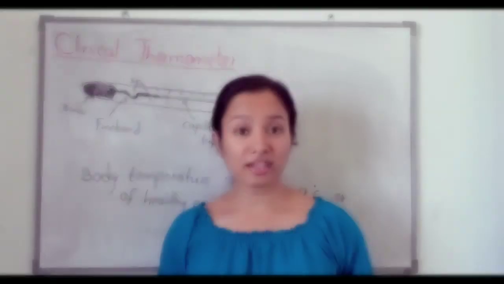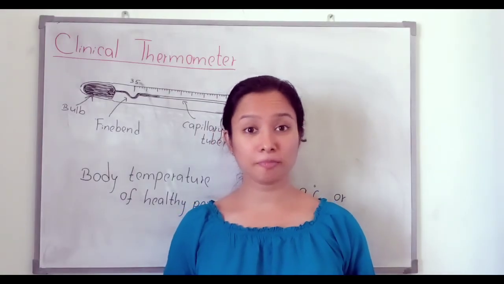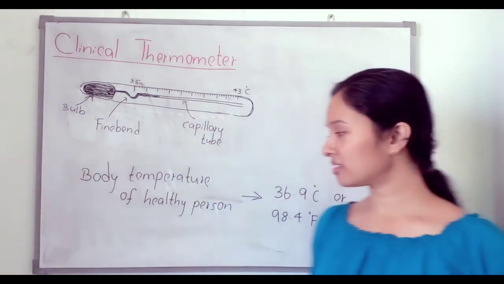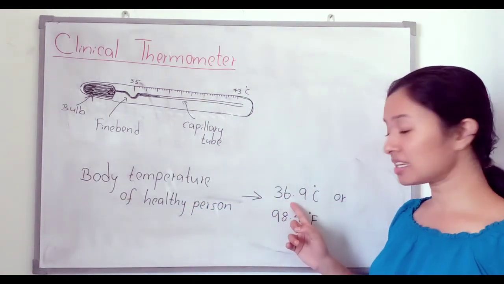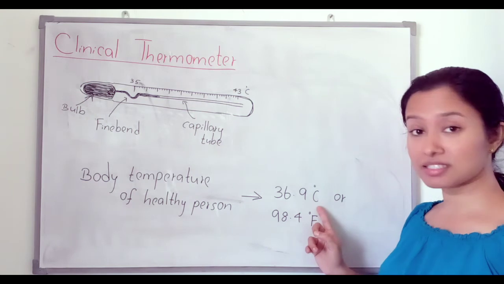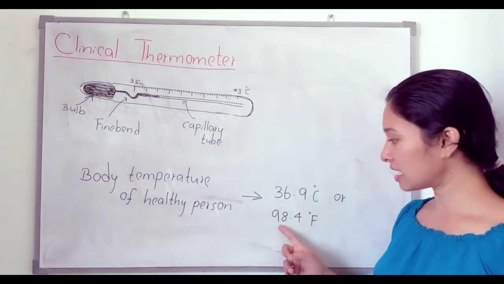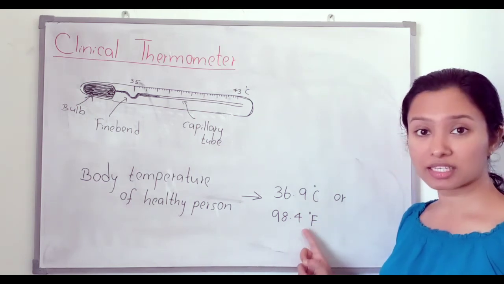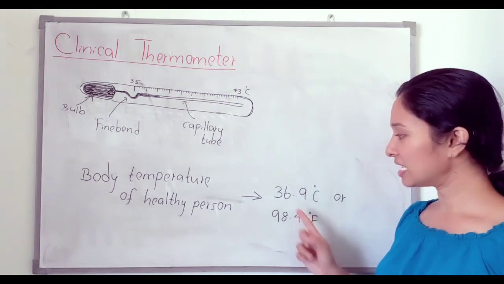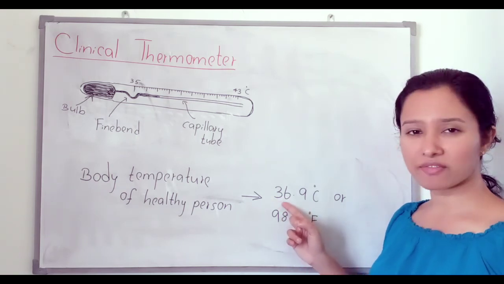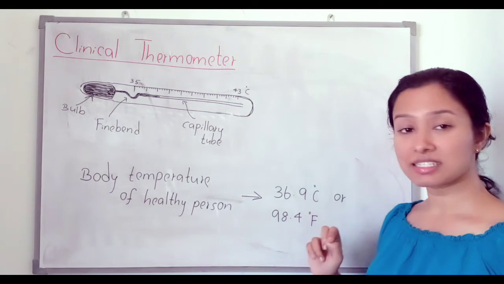Okay. What is the body temperature of a healthy person? You should know that. It is 36.9 in Celsius or 98.4 in Fahrenheit. Nearly 37 in Celsius.